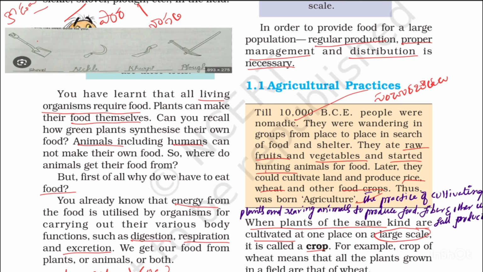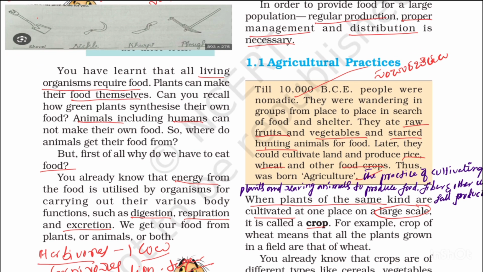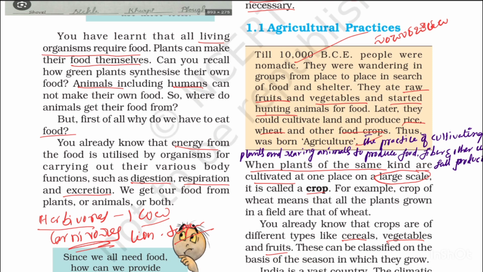Later they could cultivate land and produce rice, wheat and other food crops. Thus agriculture was born. Now, what is agriculture?